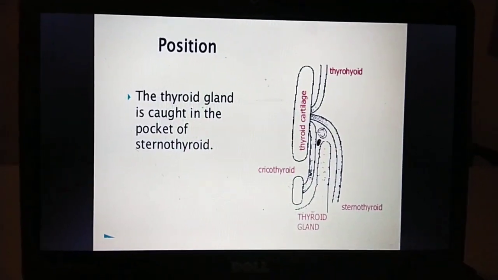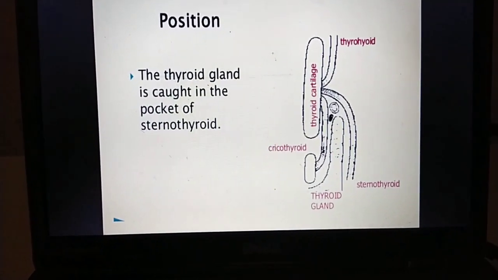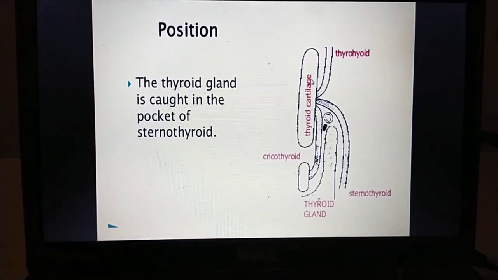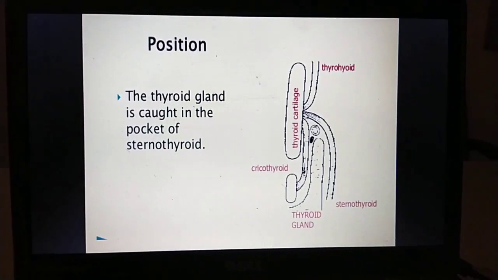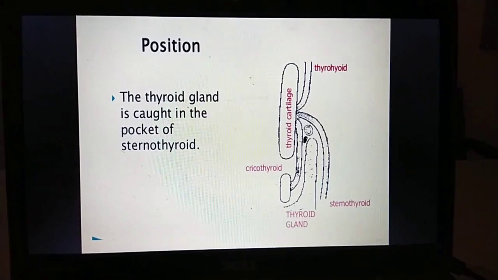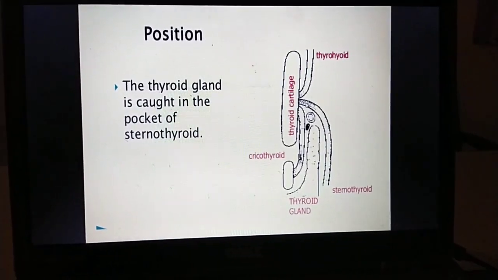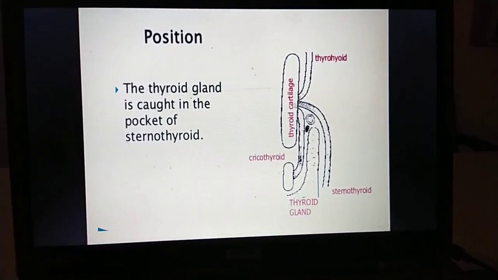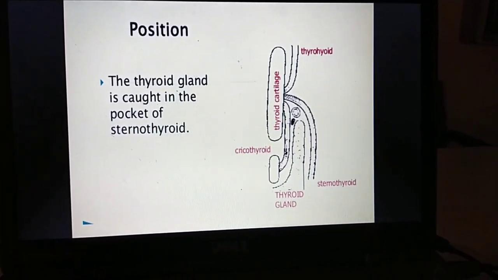Okay, position. The thyroid gland is cocked in the pocket of the sternothyroid muscle. This is the thyroid cartilage. It is the sternothyroid muscle. You can remember it is present from the thyroid cartilage. You can see here, it covers completely like a pocket. Like this is the thyroid gland.